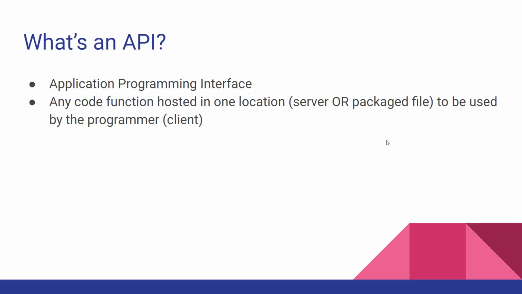So what is an API? An API is known as an application programming interface, and they're used all over software, not just in web. An API can be defined by any code function that's hosted in one location, which could be the server or a packaged file. And that code function is to be used by the programmer, or sometimes what's known as the client or the caller or the user of said code function. This is an important distinction that a lot of people don't think about, especially in web development: an API can also be a packaged file.